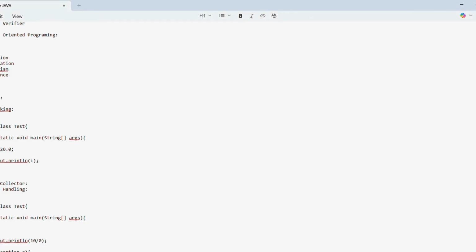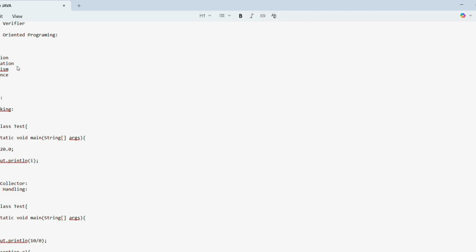The next feature is object oriented programming. There are n number of benefits with object oriented programming. Its main features are class, object, abstraction, encapsulation, polymorphism, and inheritance. Java is an object oriented programming language. In Java, we have to talk in terms of objects only. Encapsulation, polymorphism, and inheritance are the main pillars of object oriented programming.